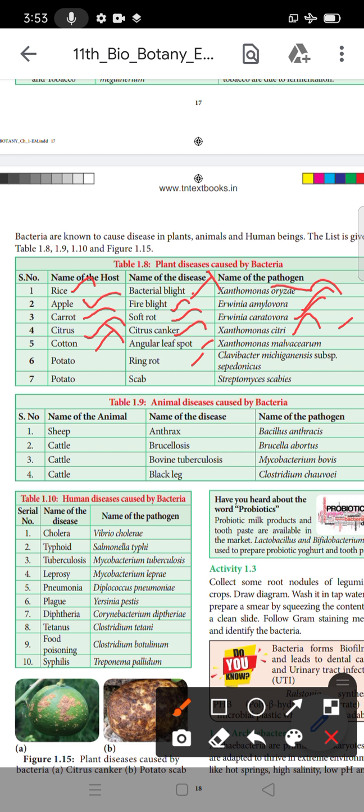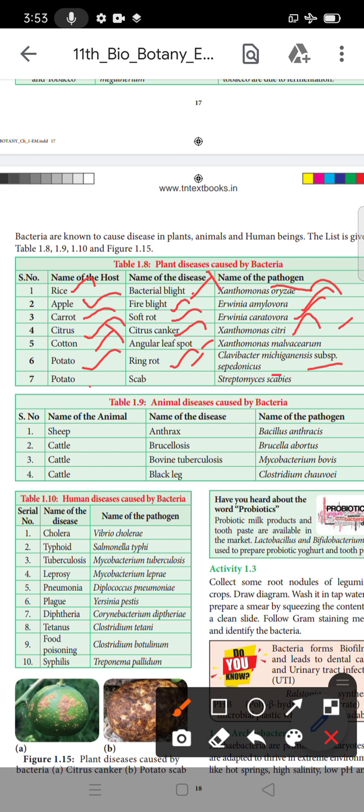Okay, next is potato. What is the name of the disease? It is ring rot disease. What is the name of the pathogen? Clavibacter michiganensis subspecies sepedonicus.